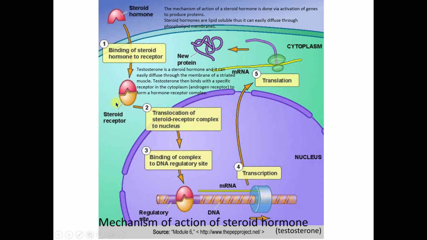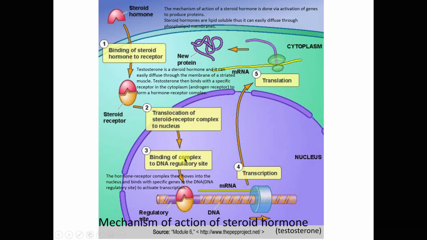If it binds in the cytoplasm, the formation of the hormone receptor complex will occur in the cell cytoplasm. If the binding of the steroid hormone with the steroid receptor occurs inside the nucleus, the formation of the hormone receptor complex will be inside the nucleus. So the hormone receptor complex then moves into the nucleus if the binding occurs in the cell cytoplasm.